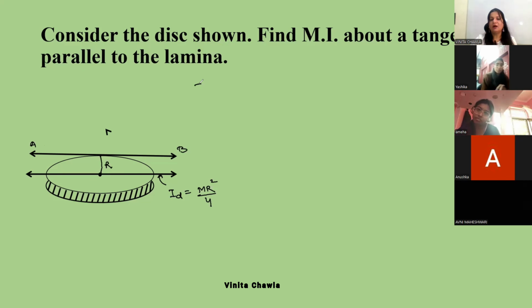Suppose this axis is passing through the center of mass; we can write C for this, so IC. So I_AB is IC plus the mass of the disk times the square of the distance between the two axes. So it is MR square by 4. We have written ID already, no? Just write ID.